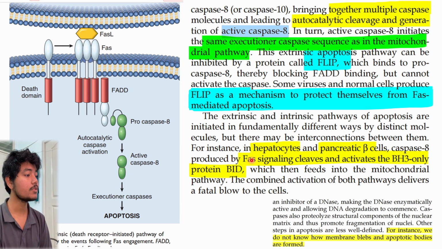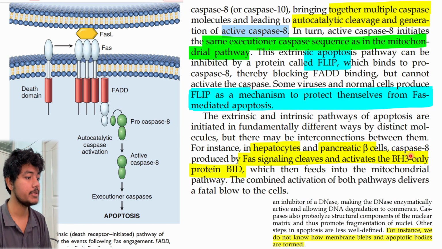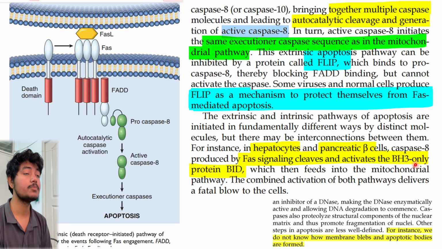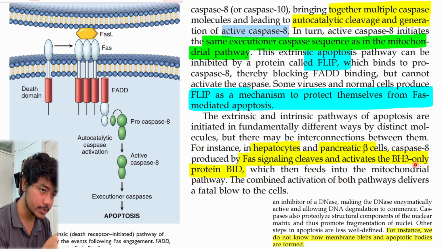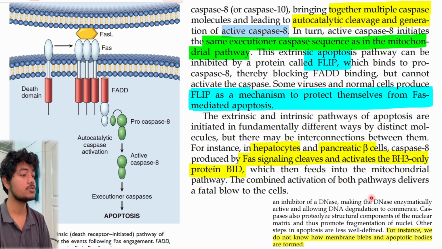So for instance, in hepatocytes and pancreatic beta cells, caspase 8 produced by Fas signaling cleaves and activates the BH3-only protein, which is BID. I have already discussed this in the previous lecture. BH3-only is the domain in the BCL family proteins, the apoptotic proteins, which has the ability to induce or trigger the apoptotic pathway, which then feeds into the mitochondrial pathway.